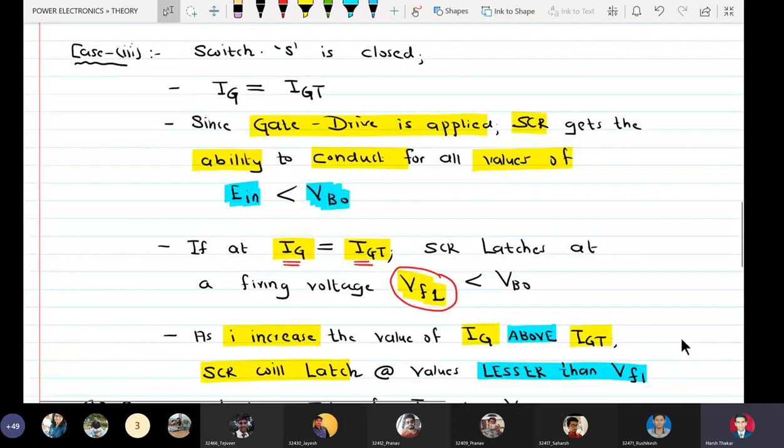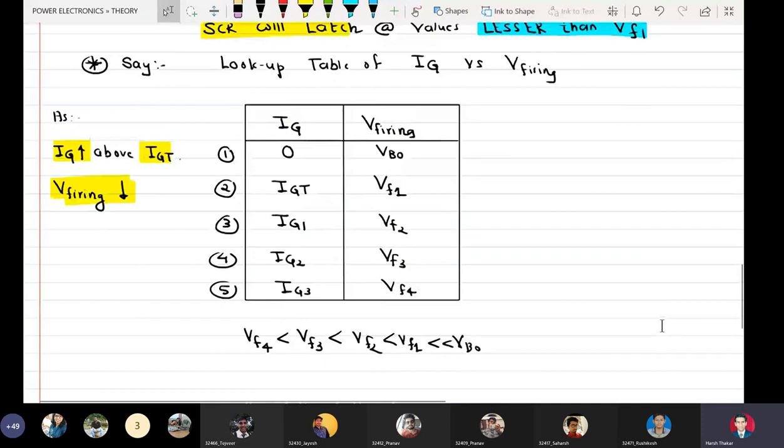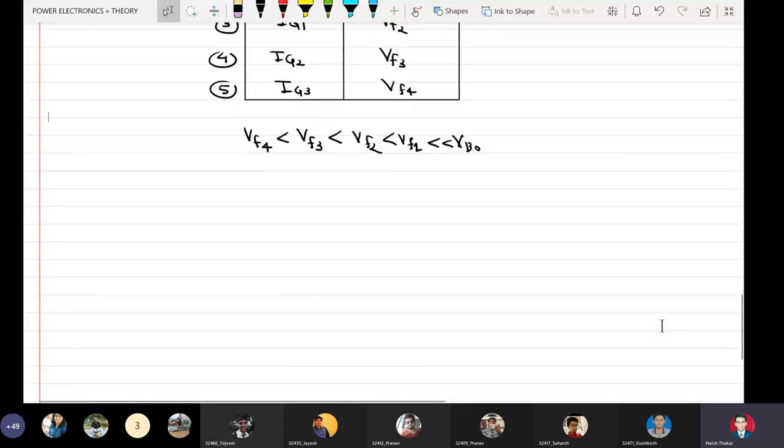Okay? Case number 4. Now we are going to convert all these cases into a quadrant very soon.